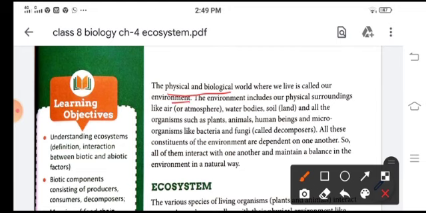Now, this environment includes the physical surroundings like the air, water bodies, soil, and the other organisms like the plants, animals, human beings, microorganisms, etc. Now, these organisms are dependent on one another and they interact with one another and they maintain a balance in the environment in a natural way.